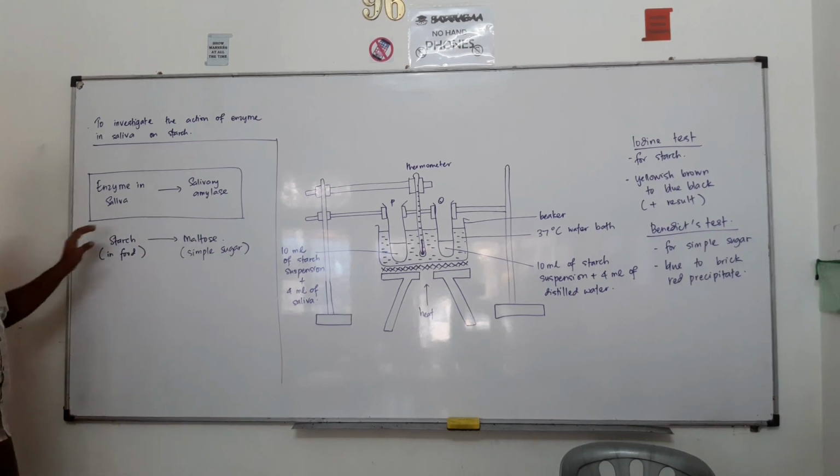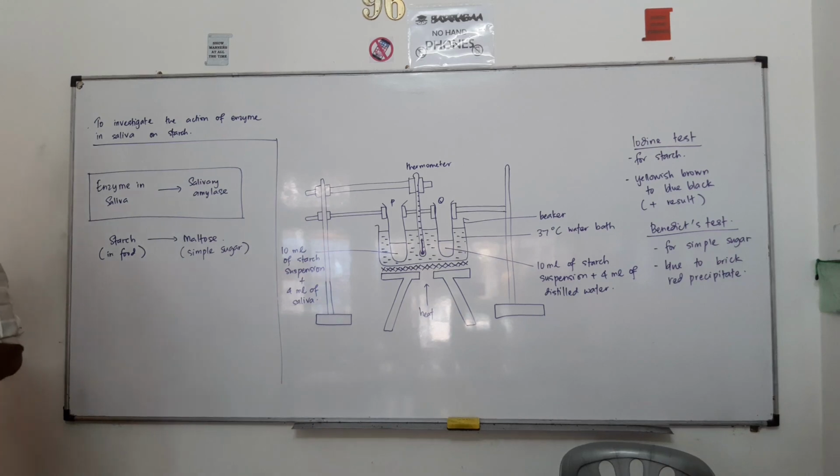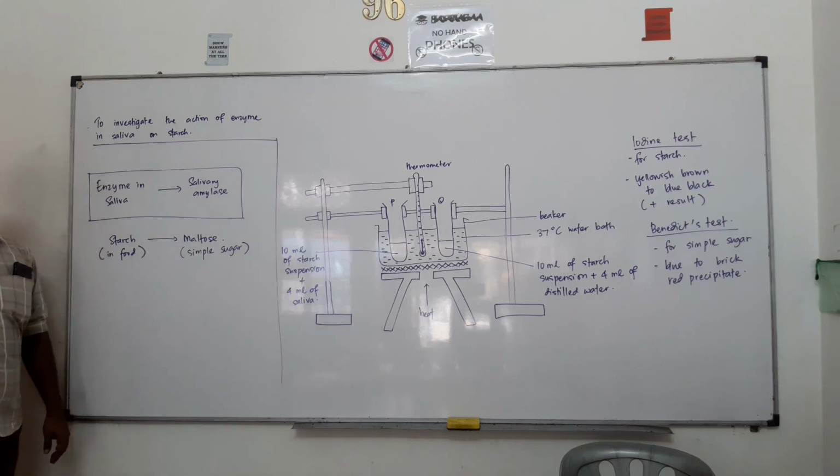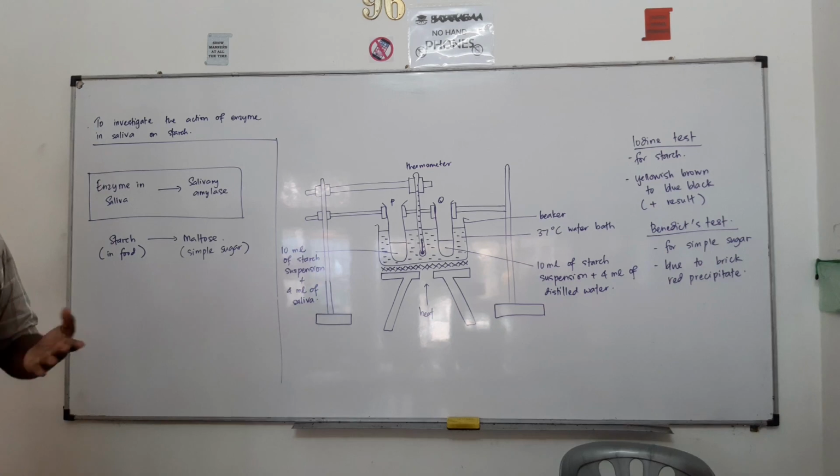This enzyme, amylase, is responsible for digesting starch. In the food that we are eating, we may have many types of nutrients: carbohydrate, fats, vitamins, proteins and so on.